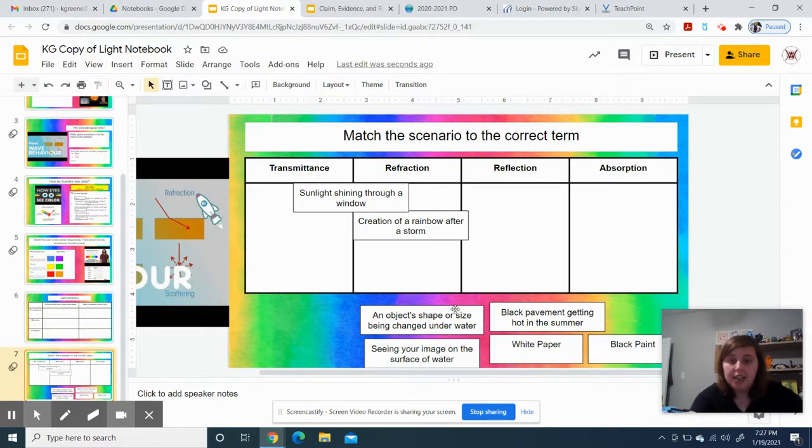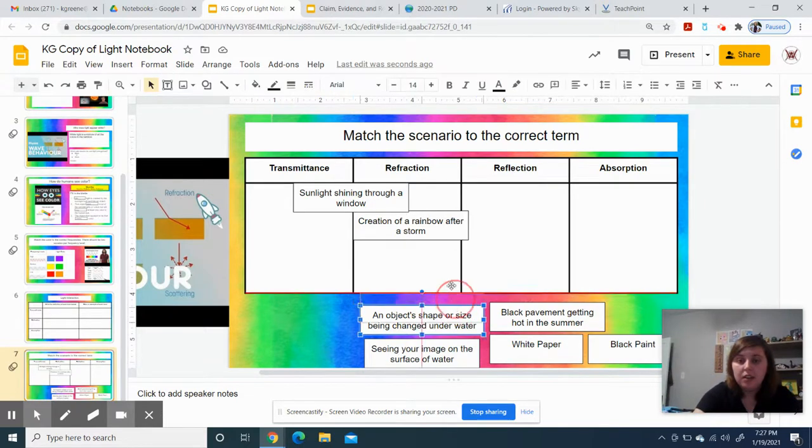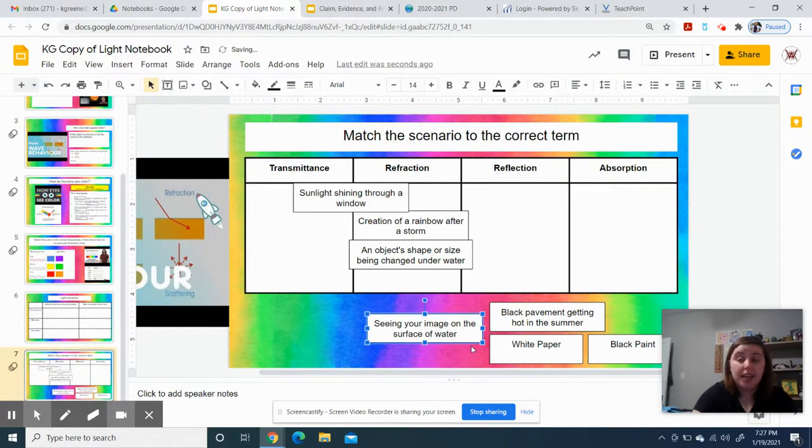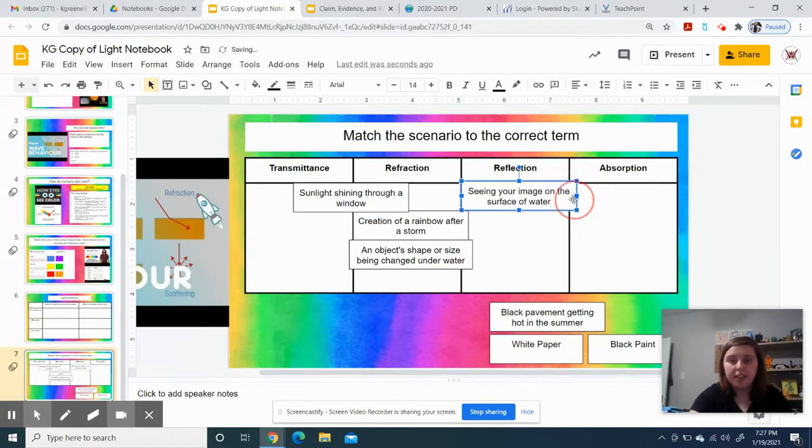Object shape or size being changed underwater, again, creating an illusion, if you put like a pencil in the water, it'll look bigger than it does outside of the water. That's an example of refraction. If you ever see something talking about how it's warping an image, it's usually always refraction. Seeing your image on the surface of the water, again, you're seeing your reflection. That is reflection.